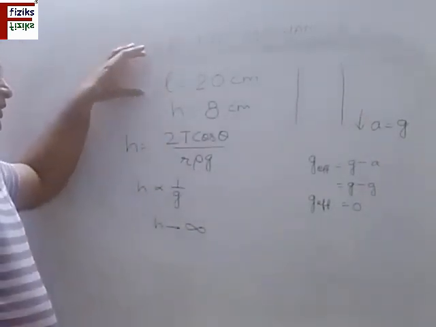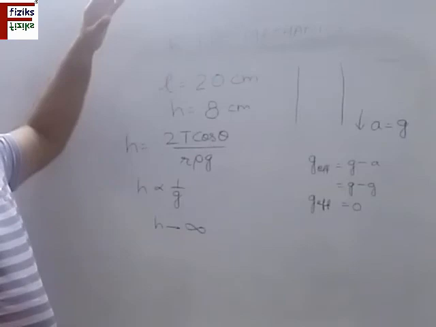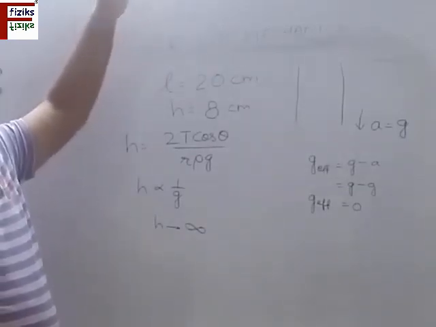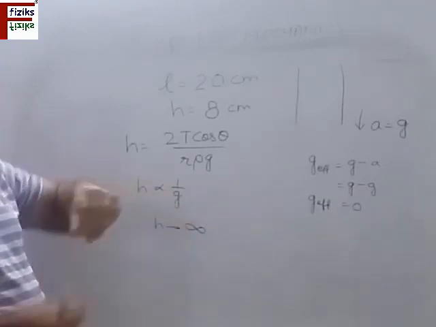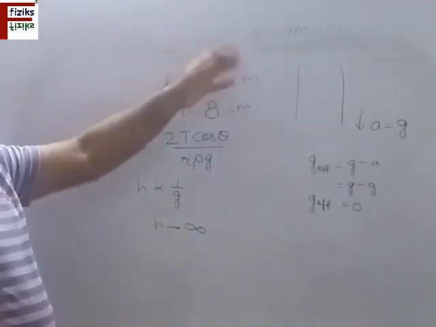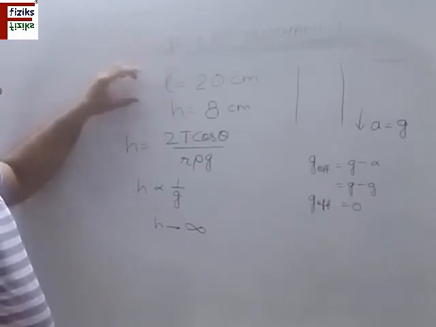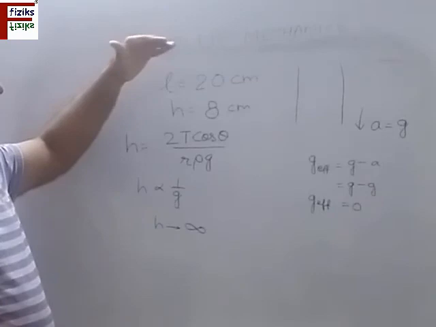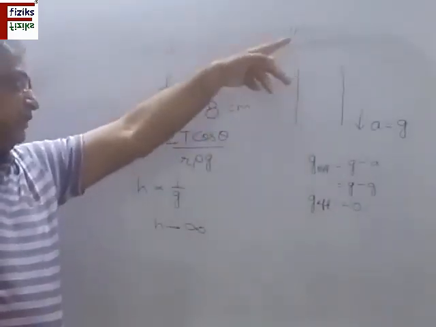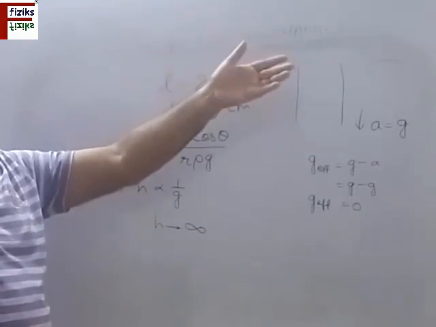Now one thing you should keep in mind: the capillary tube cannot be of the size of, let's say, 1 meter or 2 meter, so that you could say that in a very long tube the water is not going to come out. The size of the tubes is limited because, as I told you, the ratio of the radius to the length of the tube is very small, less than 1 by 100.